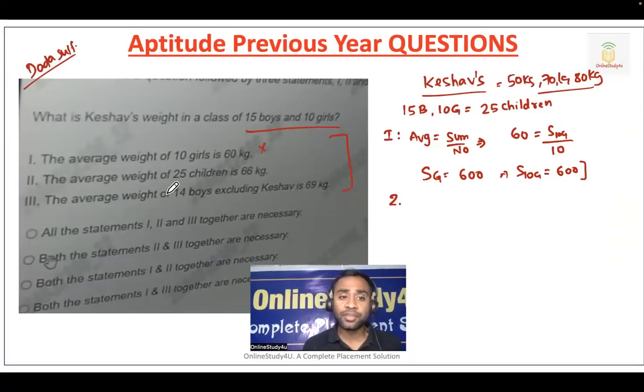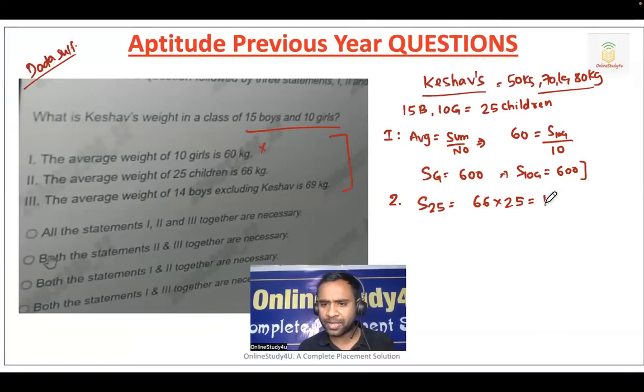Please understand. The average weight of 25 children. Now they have given the total number of children, so total 25 is there. The sum will be what? Average is 66 and number is 25. So if we multiply, 25 into 6 will be 150, so it will be 1500, and 25 into 6 will be 150. I will teach you the calculation part as well. So it will become 1650.